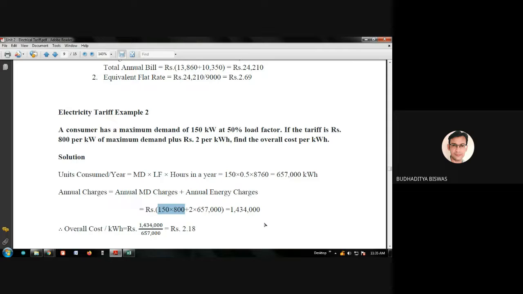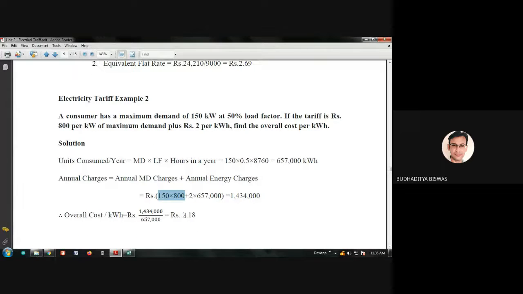So 150 into 800 is the fixed charges, and the running charges is 2 into 657,000, because the 2 is the tariff for the actual energy consumption per kilowatt hour. So 2 into 657,000, which gives you how much? 14,34,000 rupees.